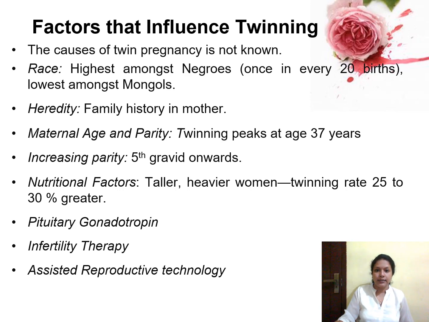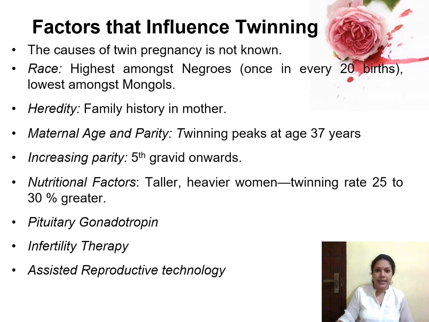And heredity is also a factor. If the mother has a family history, there is a chance for recurrence, or there is a chance of getting it in the subsequent generation also. And maternal age and parity is another factor which contributes to multiple pregnancy. That is, the chance of getting twin pregnancy increases after 37 years.